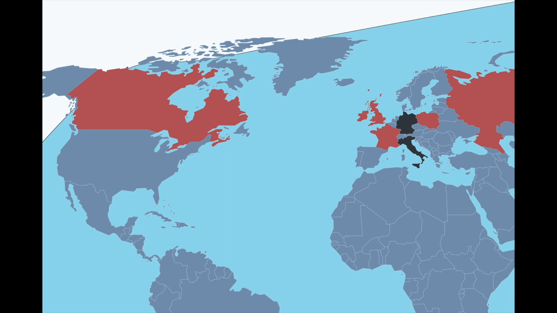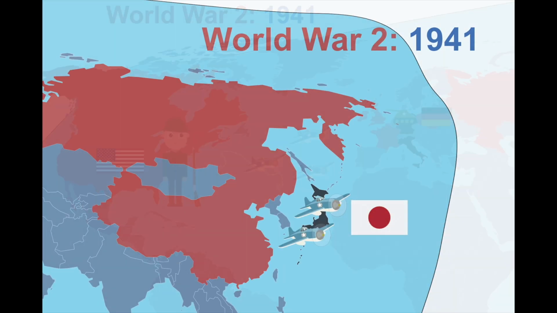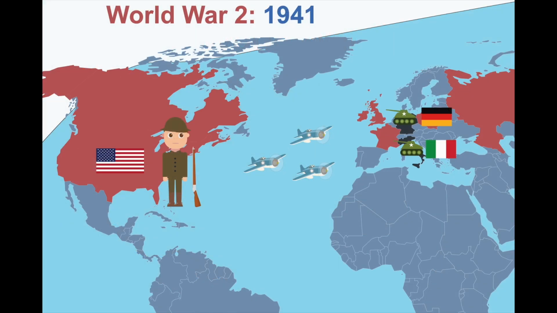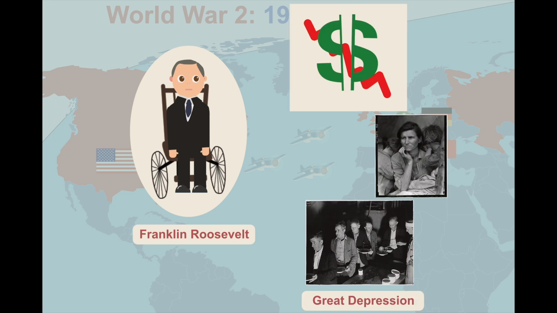The United States entered World War II in 1941. The United States fought against Japan, Germany, and Italy. Franklin Roosevelt was president during World War II and the Great Depression. He was president from 1933 to 1945.